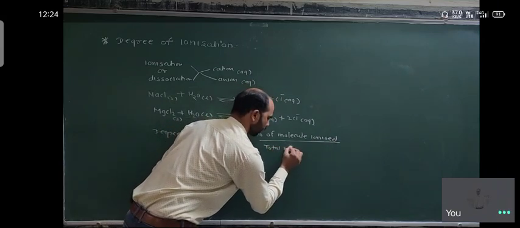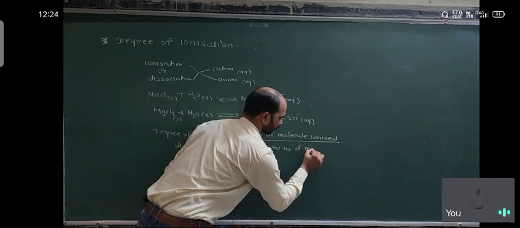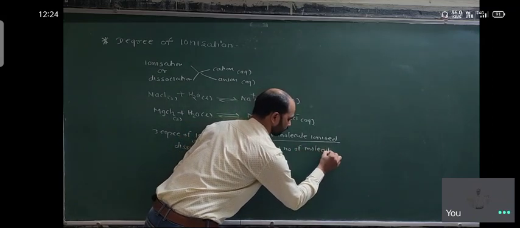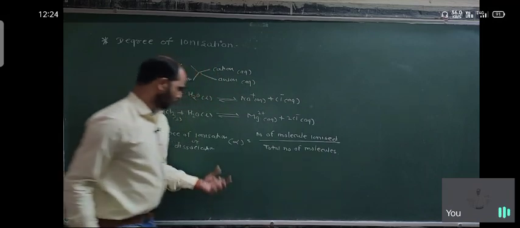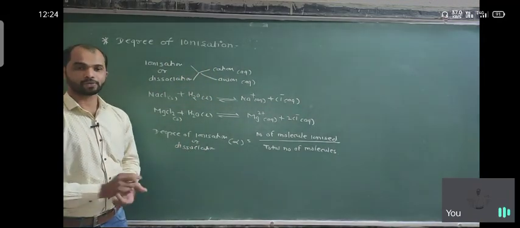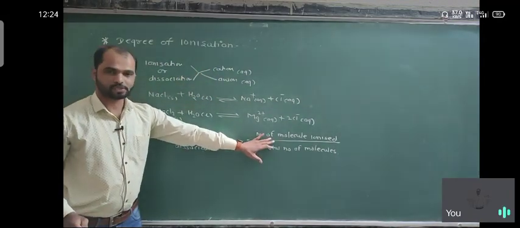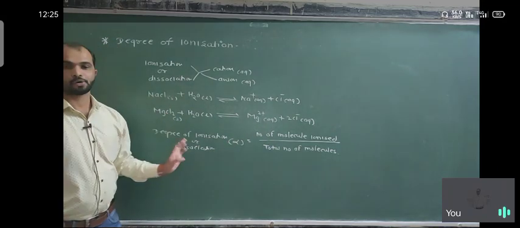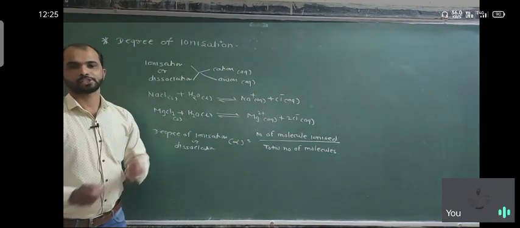So we can calculate how many molecules are ionized out of the total number of molecules which we dissolved.